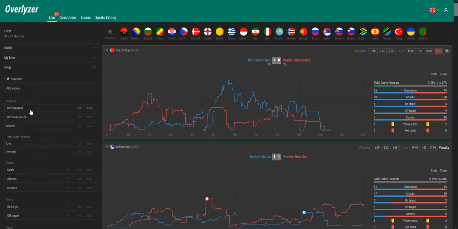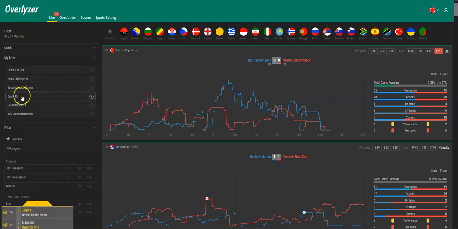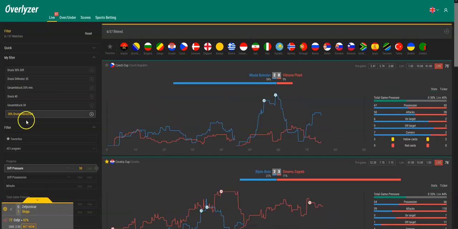In this case you can set filters, for example, so that you only want to see games with a certain difference in pressure. And you can save them, of course, as a registered user, as a subscriber, and you will find them again here in My Filters. For example, the difference of 30% in pressure is this one, 30% Druckunterschied, which is German. I just named this myself.